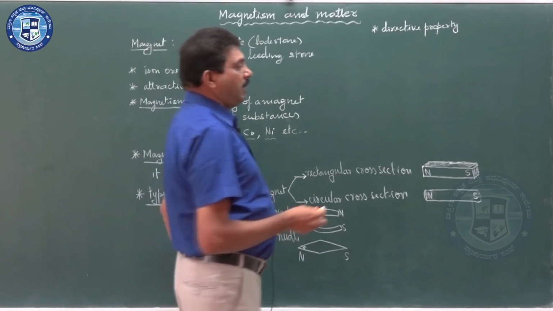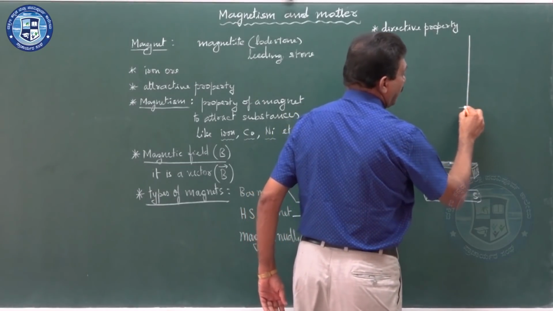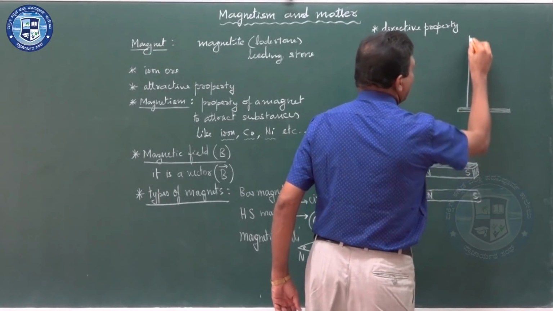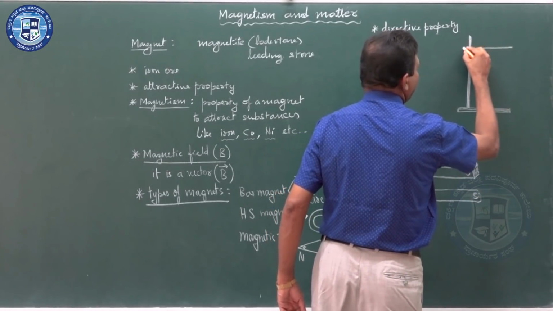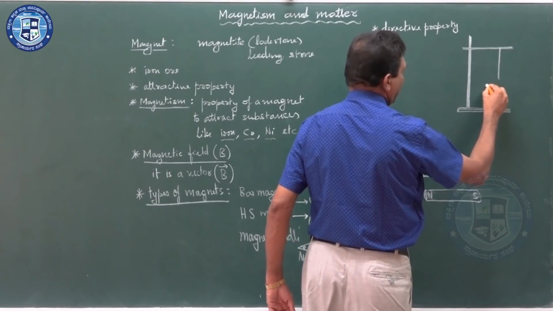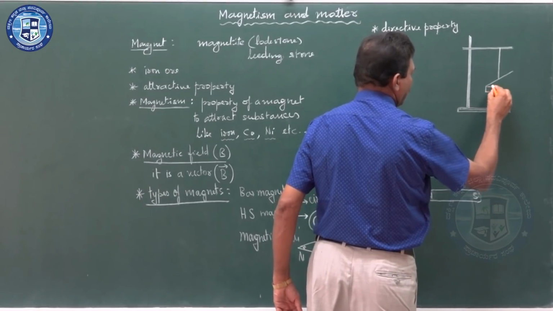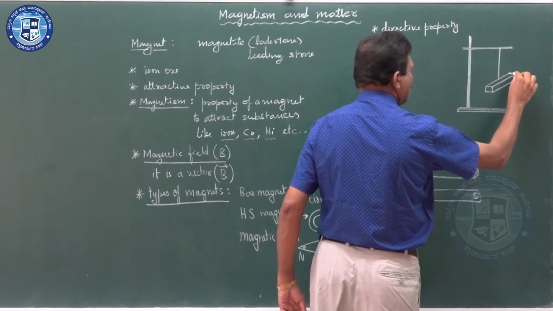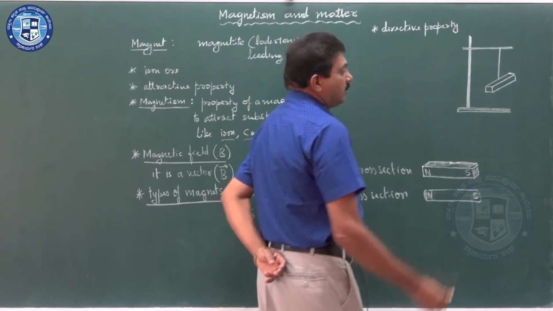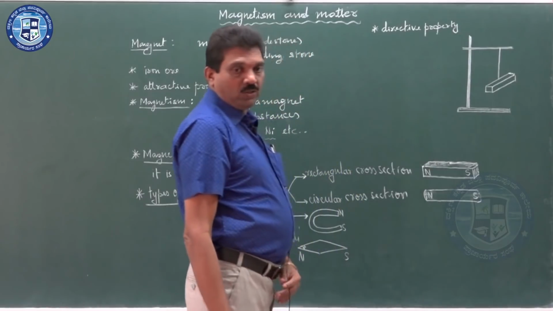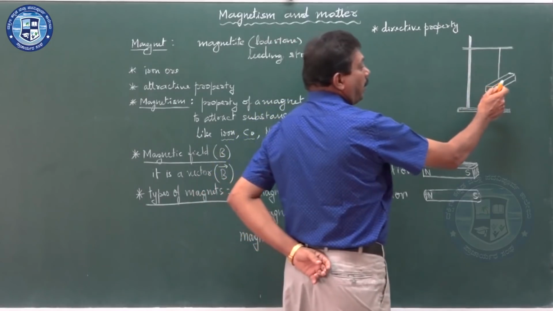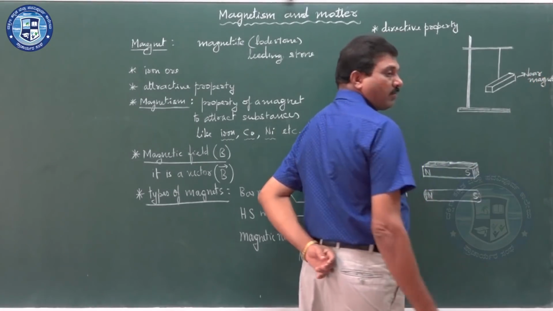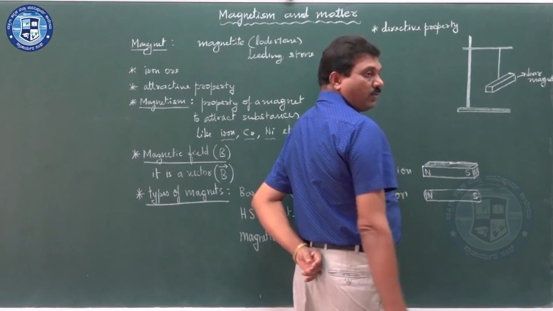When you suspend a magnet, say I am considering a small stand and I am suspending a bar magnet to move or rotate freely, by using a small thread, by itself this bar magnet comes to rest along the geographic north-south.